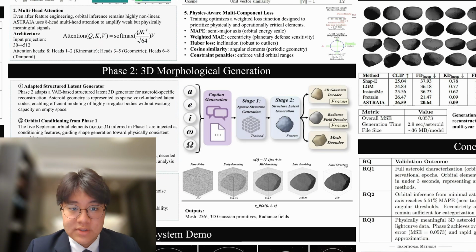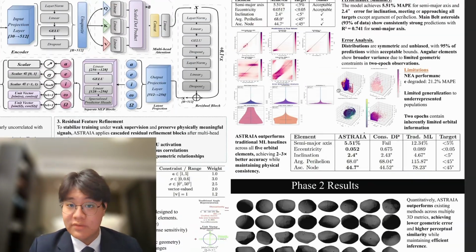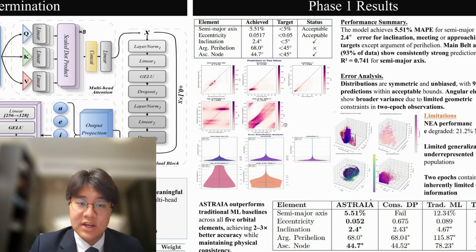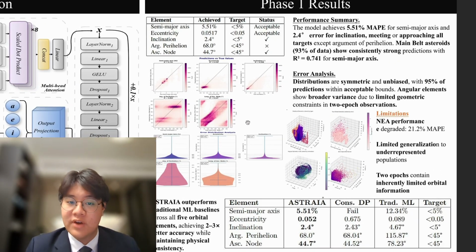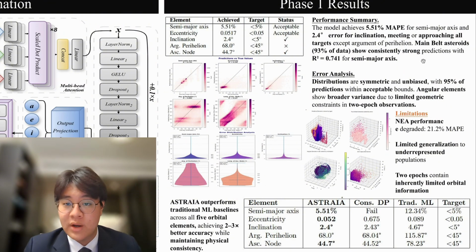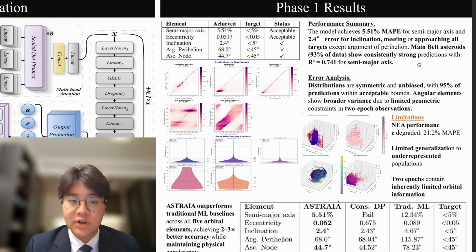Now for the results. Phase 1 orbit size prediction achieved a 5.51% mean absolute percentage error. Orbital tilt, which is the inclination, achieved only 2.4 degrees of error out of 180 degrees. R squared of 0.741 on the main asteroid population confirms a strong predictive correlation. The model learned the orbital mechanics, not just memorizing the training data.